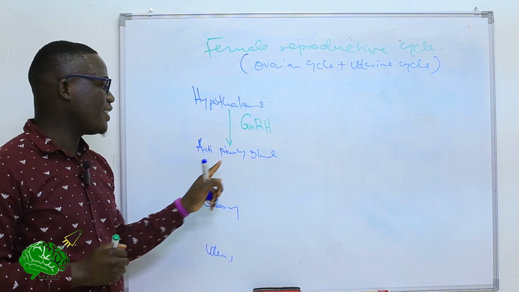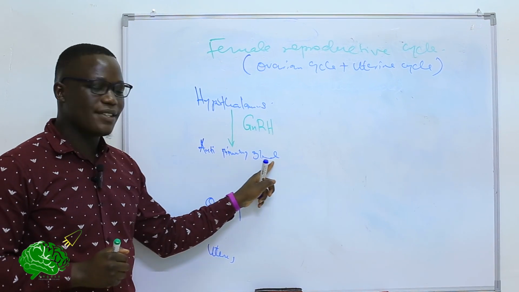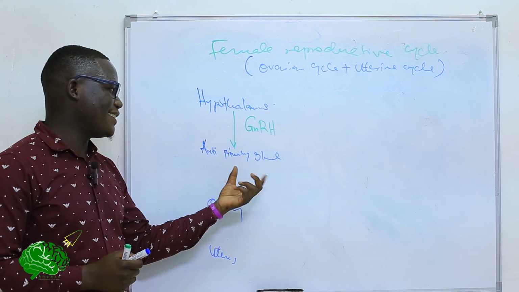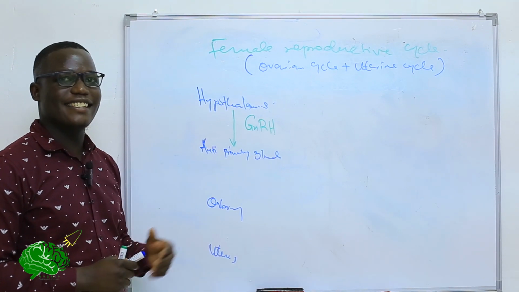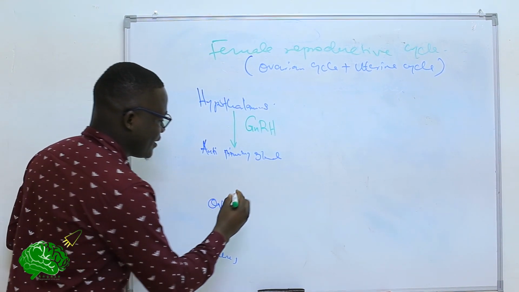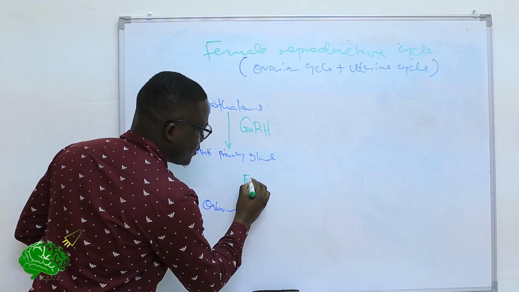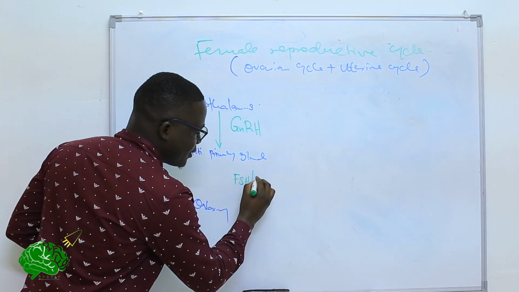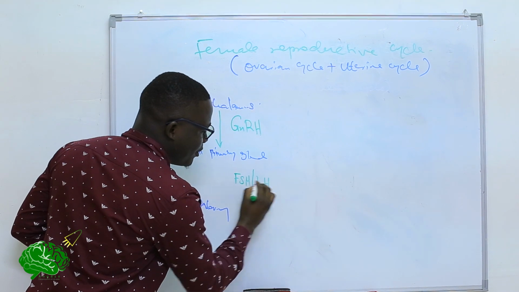It goes to the anterior pituitary gland. Then it begins to stimulate this gland, and this gland starts to secrete 2 kinds of hormone. One is called follicle stimulating hormone. The second hormone is called luteinizing hormone.